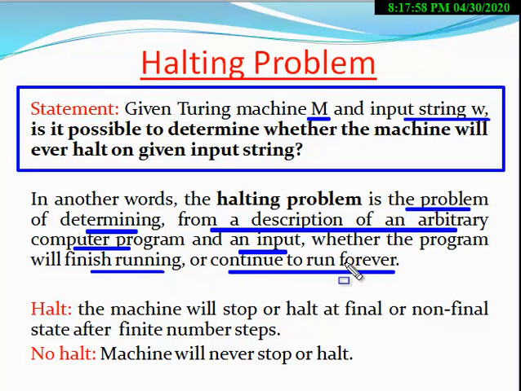Halt means the machine will stop at a final or non-final state after a finite number of steps. No halt means the machine will never stop, so we say the machine goes into the no halt state when it never stops.